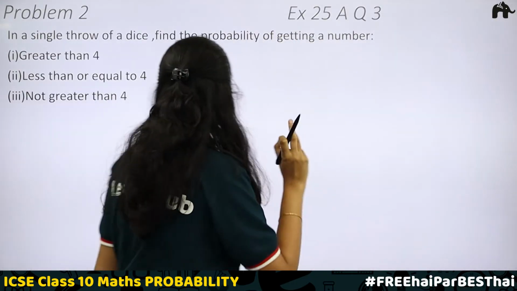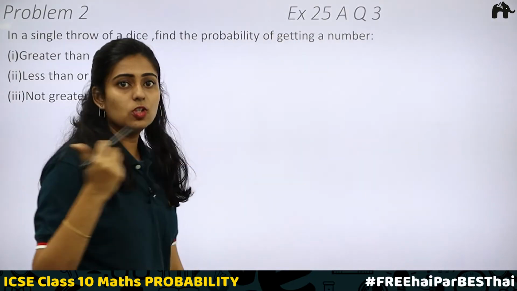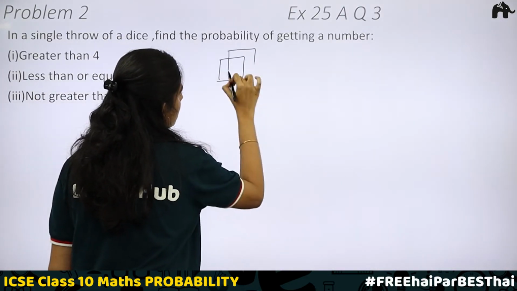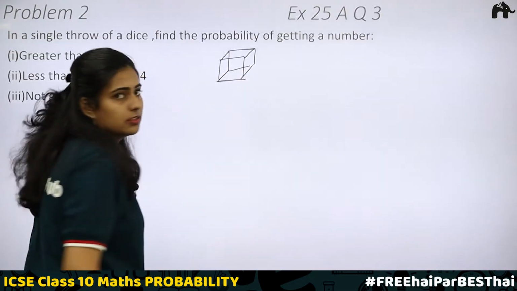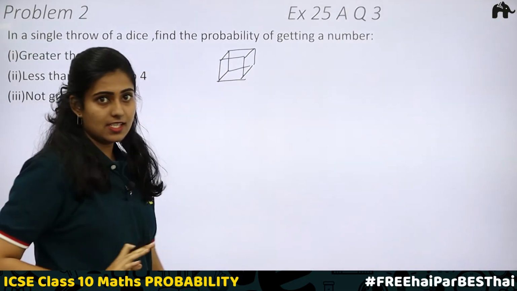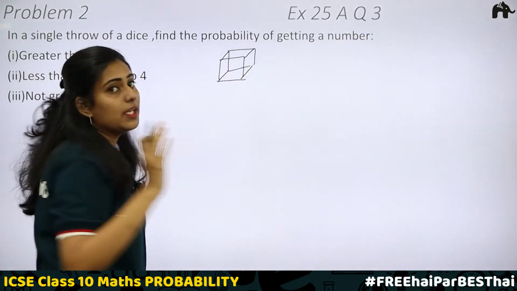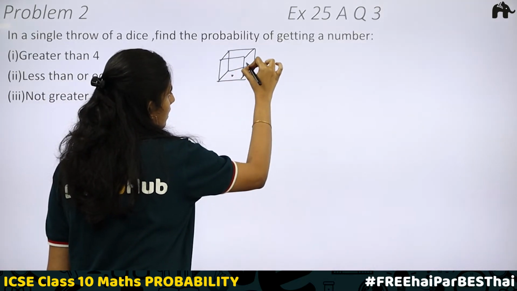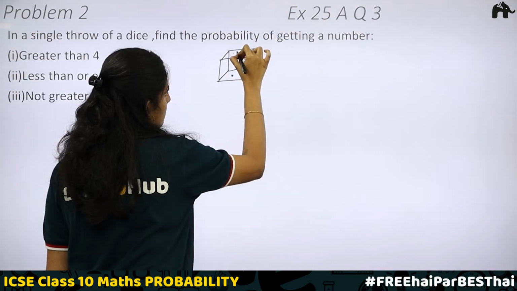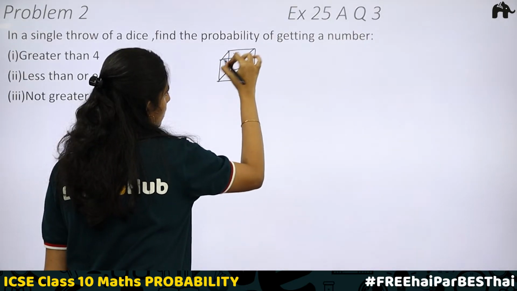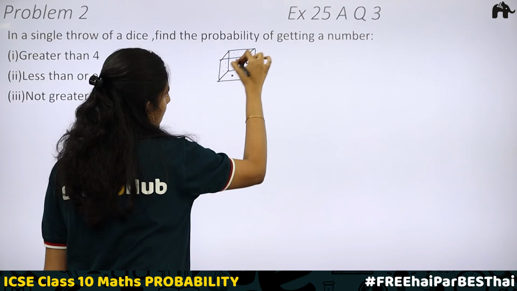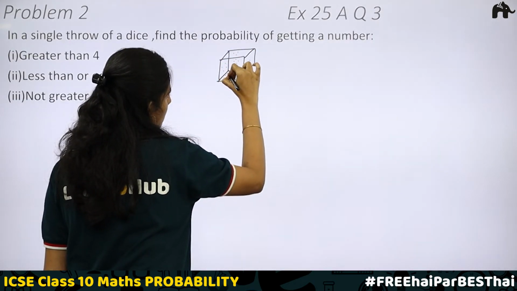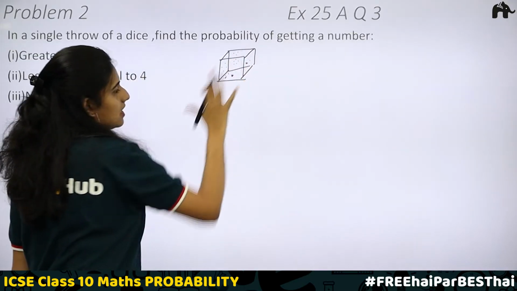When you roll a dice or throw a dice, what are the outcomes? You know how a dice looks like? This is a dice. It will be in the shape of a cube. It will have 6 faces, and on the 6 faces there will be 6 numbers. Here you will have 1, on this face 2, on this face 3, here 4, then in the back face, let us say it is 5, and in the front face you have 6. So this is a 3D figure.